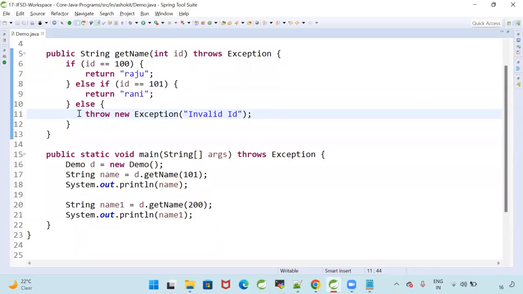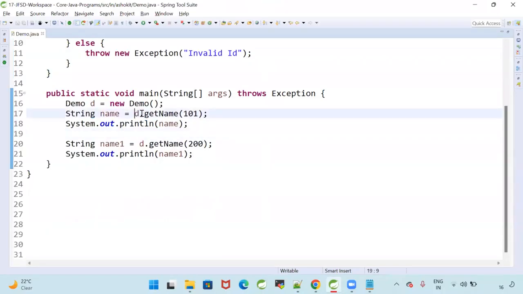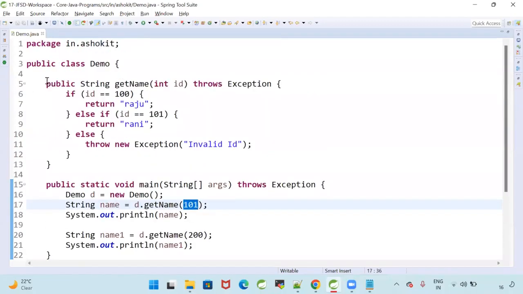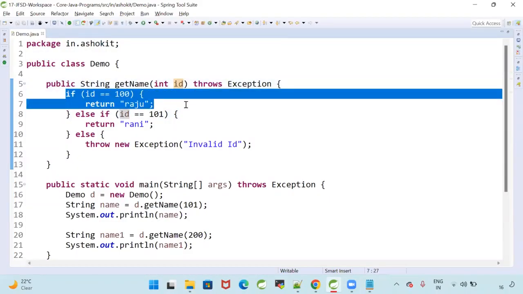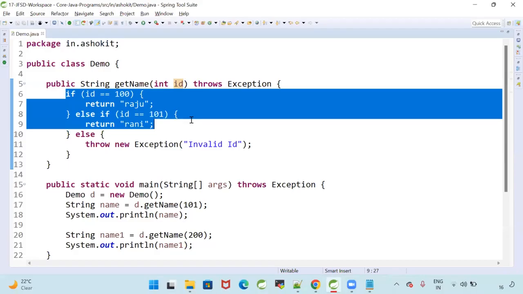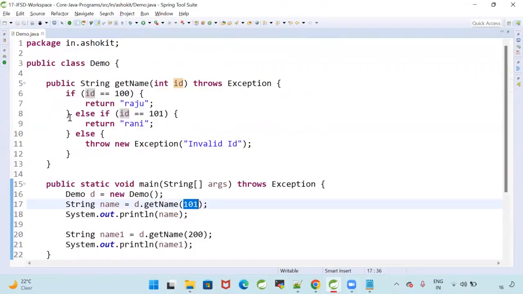Here, I am creating the exception deliberately based on some condition. Now, on the 17th line, d.getName with 101. I'm calling the getName method with 101. Then that 101 will be stored in ID. If ID is equal to 100, Raju. If ID is equal to 101, Rani. Else, exception. For 100 and 101, Rani is the output.